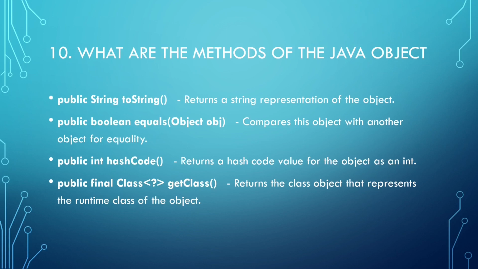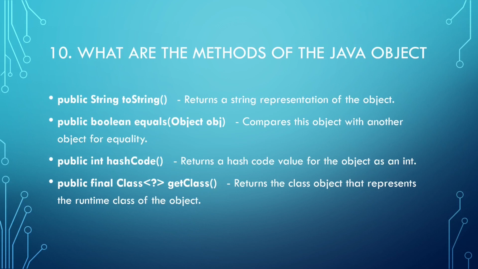toString returns a string representation of the object. equals compares this object with another for equality. This is what we use in strings. To compare one string to another, we use the equals method.